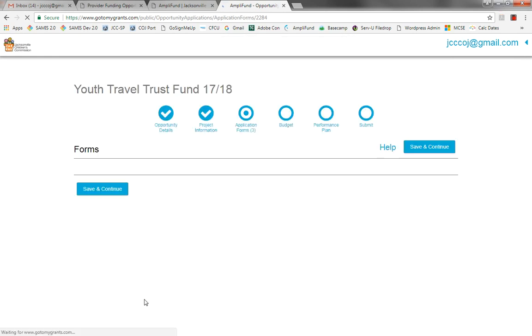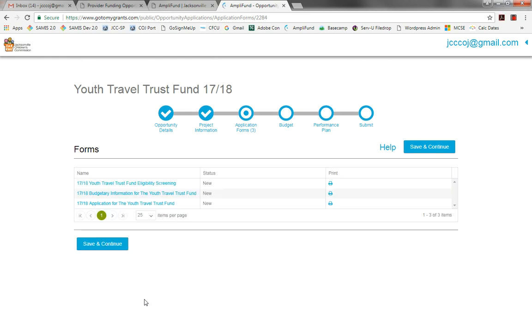Now it says mark as not complete. I could change that designation if I needed to. So I've now completed the project information. It knows who I am and the amount that I want to request. And I have to begin the 3 application forms here. We see those listed here: Youth Travel Trust Fund eligibility screening, the budgetary information, and the application itself. And I do have the ability to print these if necessary. So I'm going to click the first one, Youth Travel Trust Fund eligibility screening.